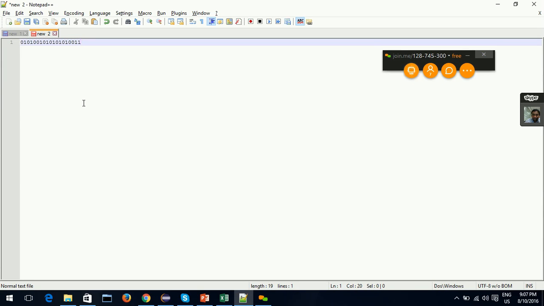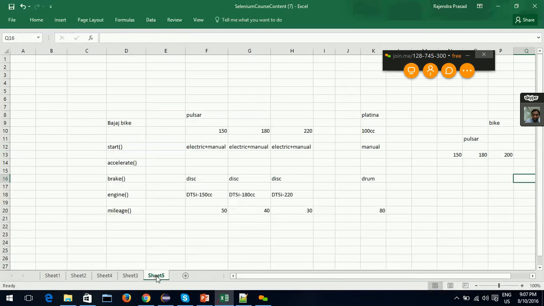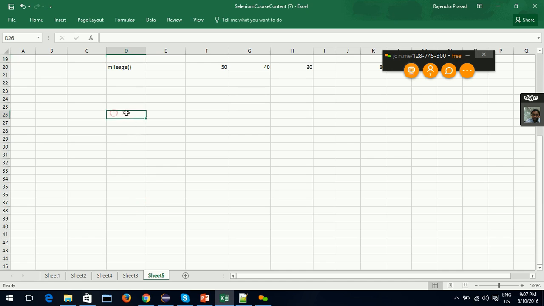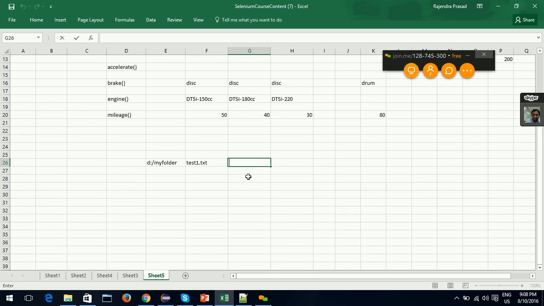When we want to read the data present in a file, what we actually do is, let me open an example. Suppose there is my test1.txt file. It is in my D drive, in a new folder, the folder name is my folder. This drive has this file, and it has some data. Suppose this is text data, so it has simple text as Sachin Tendulkar.